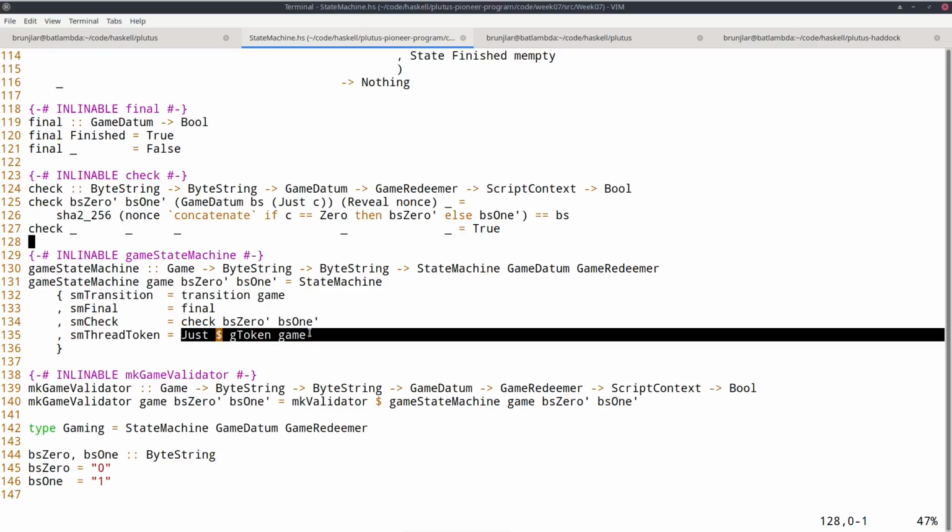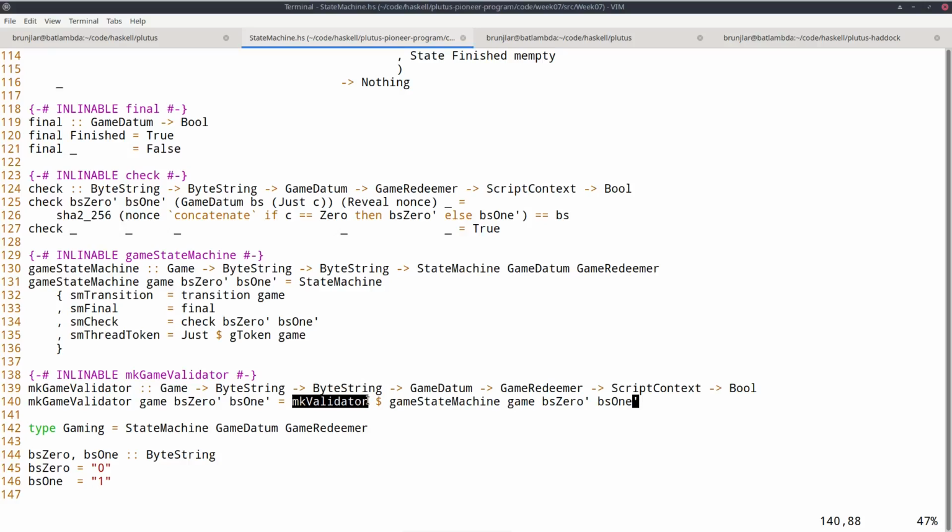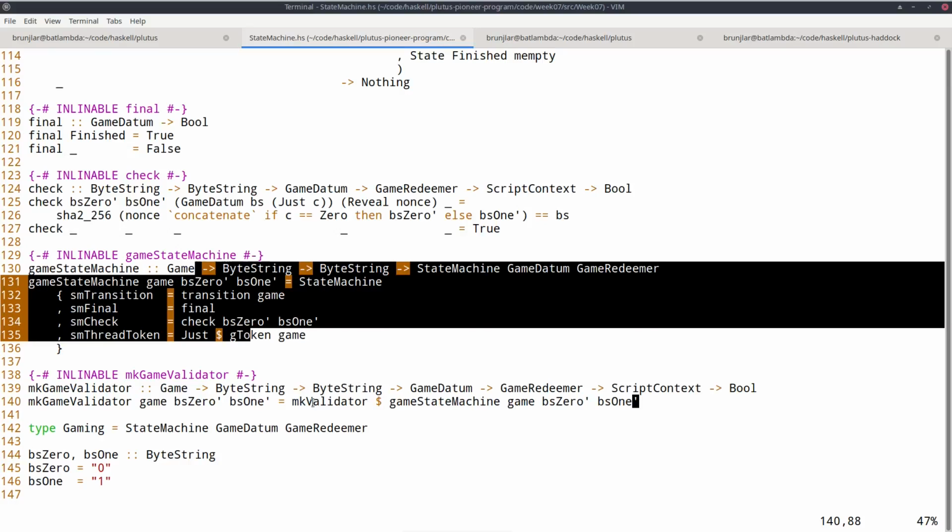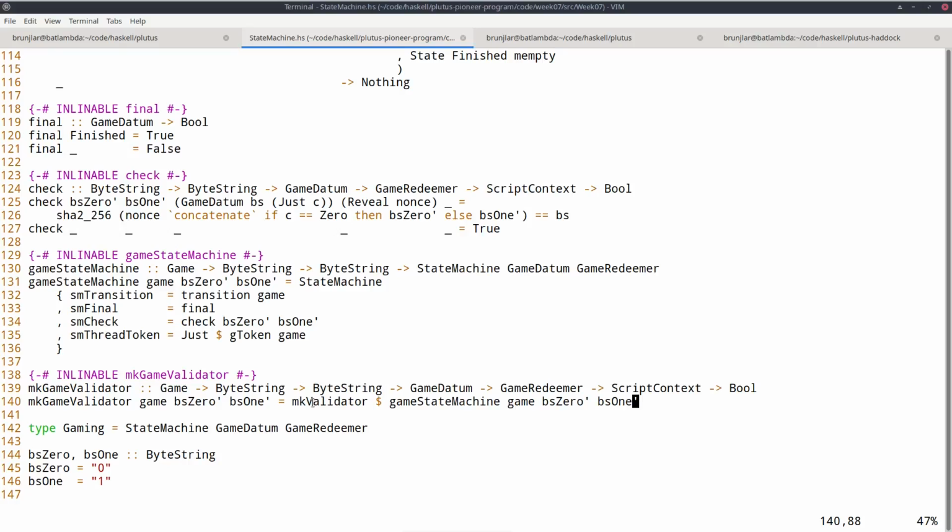Now there is machinery provided by the state machine to make a game validator. So our old make game validator function can now be replaced by using the state machine and using the make validator game state machine. So game state machine is our state machine here, and there's a make validator function that turns that into something of this type, which is exactly the type we had before in our handwritten version.